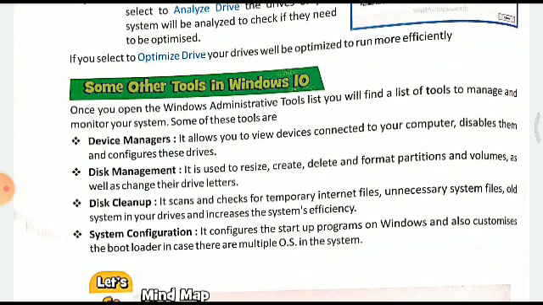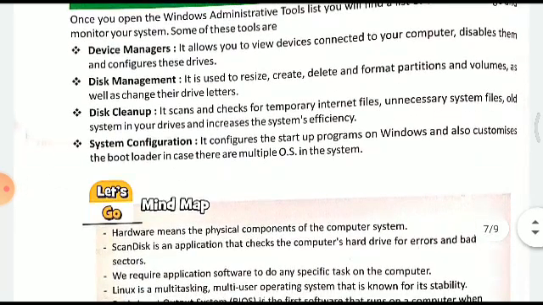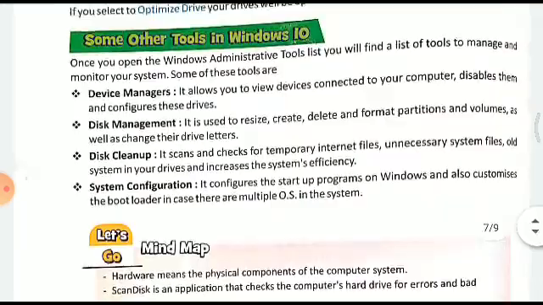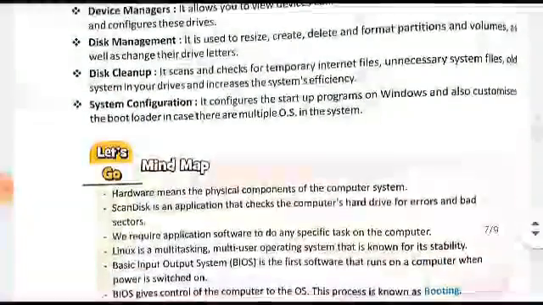It clears old system files in your drives and increases the system's efficiency. System Configuration configures the startup programs on Windows and also customizes the bootloader in case there are multiple operating systems in the system, so which operating system you should choose, because all these things are managed by it. So I think with that we have come to the end of the chapter.